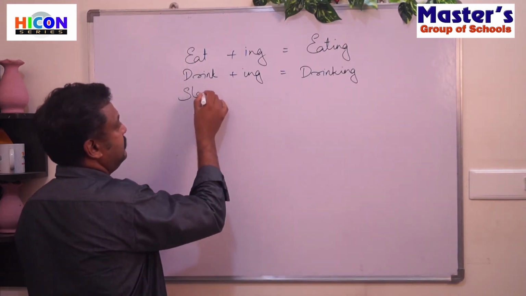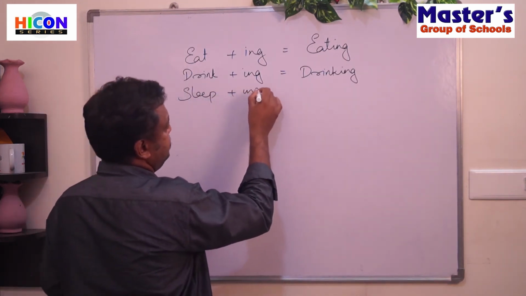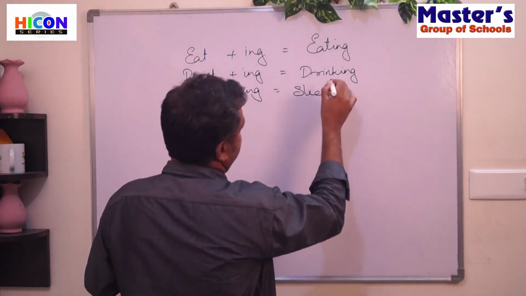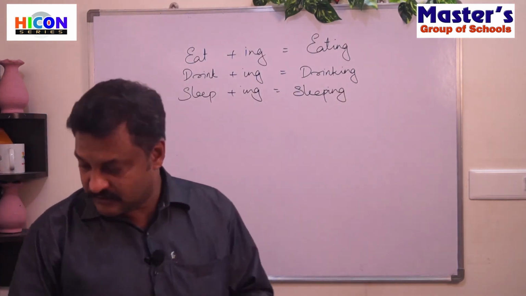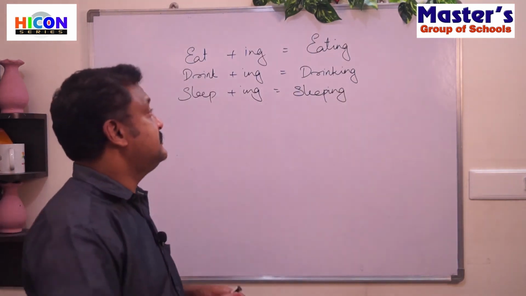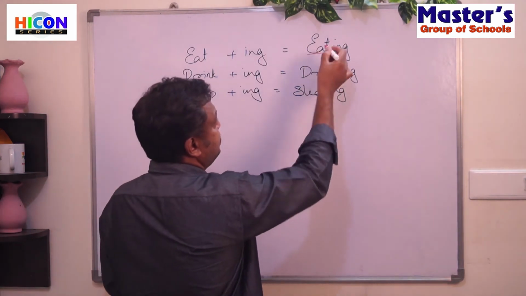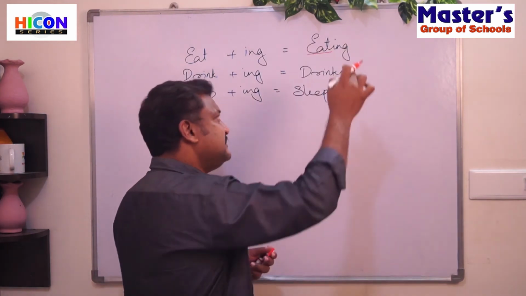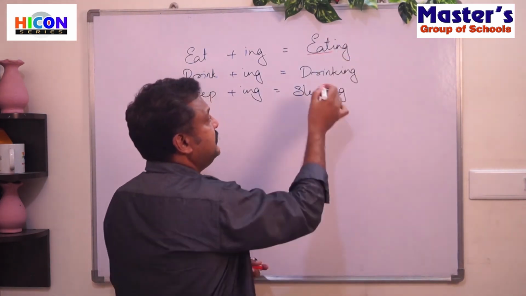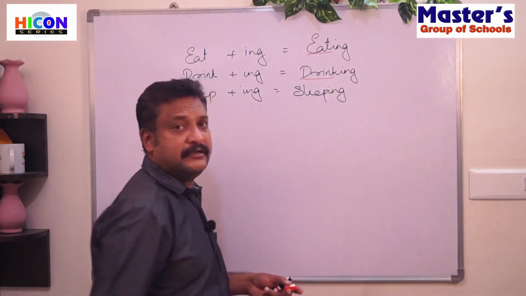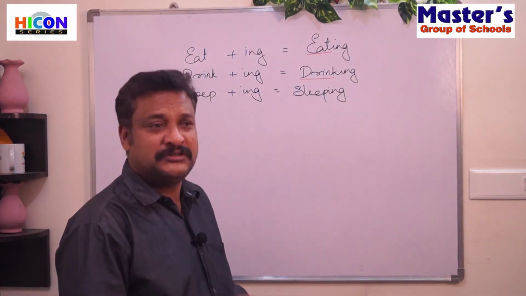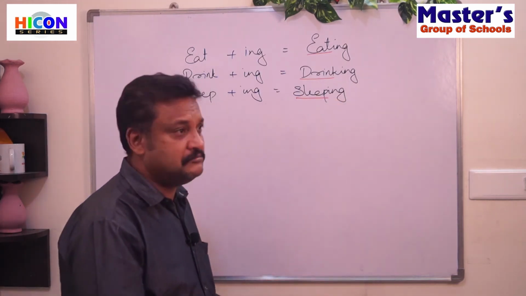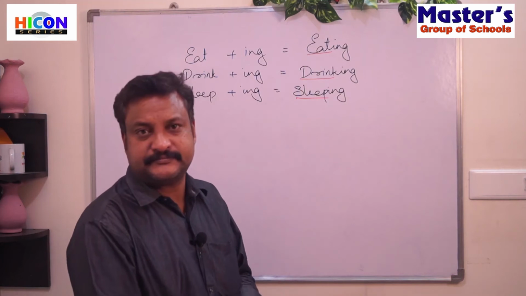Sleep plus ing, sleeping. Okay, so now when we check this, we can understand eat, there is no change in its spelling, isn't it? Is there any change in the spelling of eat here? We just added ing, that's it. Here, drink, D-R-I-N-K. Is there any change in the spelling? No, just got added. Okay. Sleep. Is there any change? No, just got added, that's it.